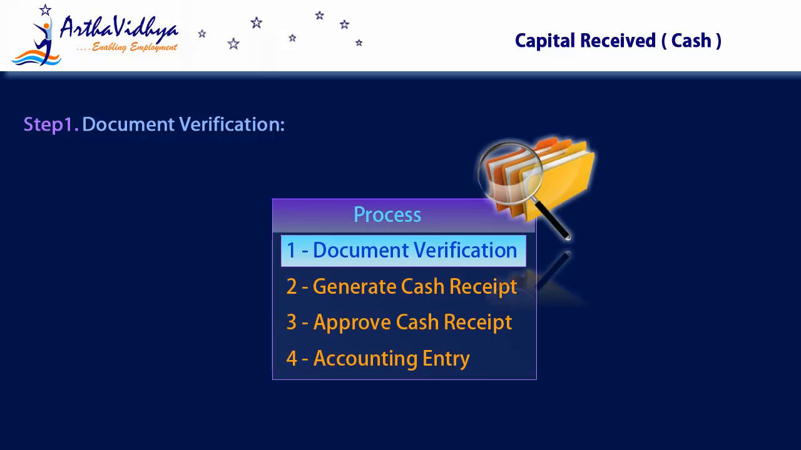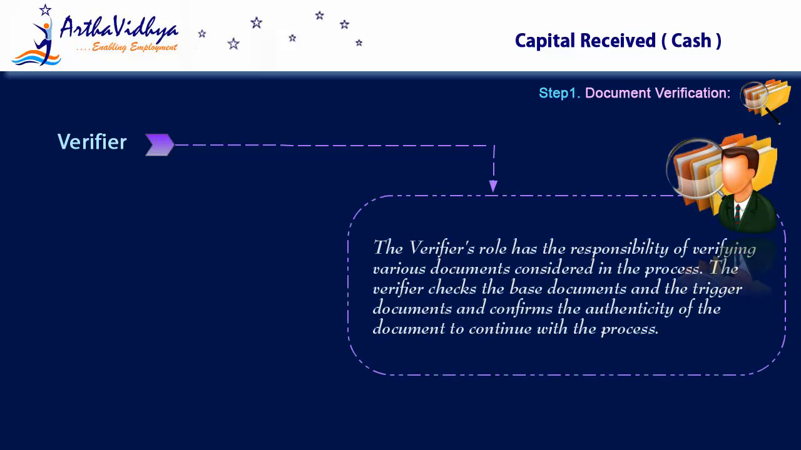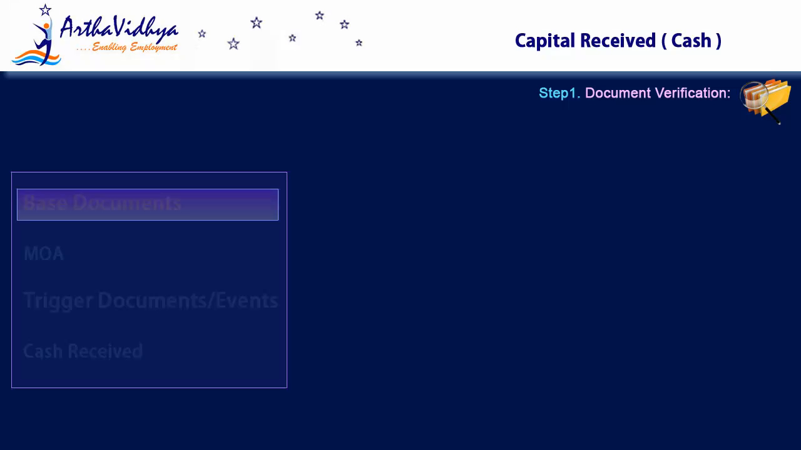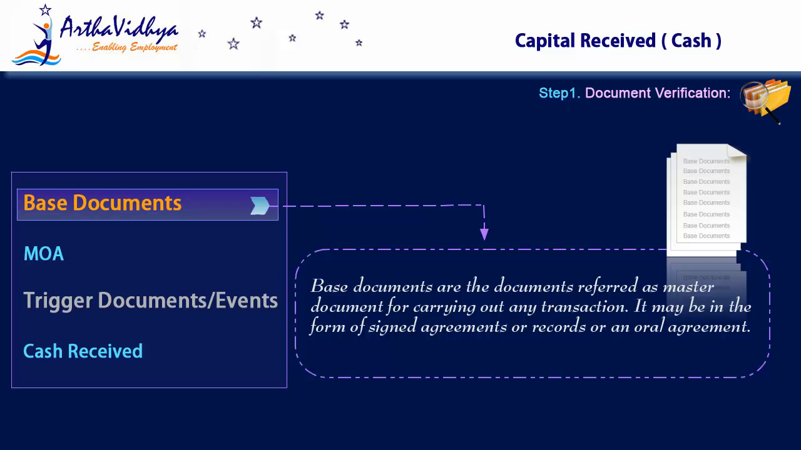Now, let's start the process with step 1. Document verification. This step is carried out by the verifier. The verifier's role has the responsibility of verifying various documents considered in the process. The verifier checks the base documents and the trigger documents and confirms the authenticity of the document to continue with the process. Base documents are the documents referred to as master documents for carrying out any transaction.